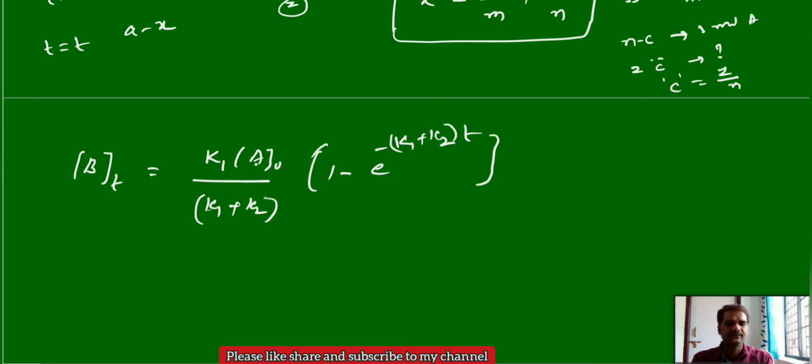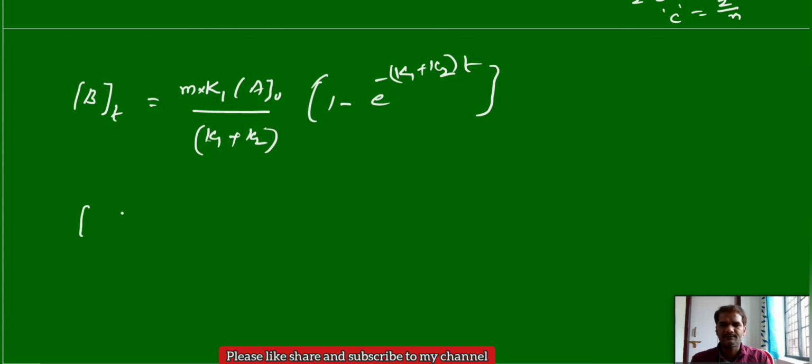This is a formula. If you take 1 mole of B, stoichiometric coefficient is 1, we will get this one. But in this case the stoichiometric coefficient is m; generally the rate constant of reactant is equal to rate constant of reaction into stoichiometric coefficient. So just you write in place of k1, m into k1. That's it. Just you add this stoichiometric coefficient. No need to go for the entire derivation again. Just remember this one.